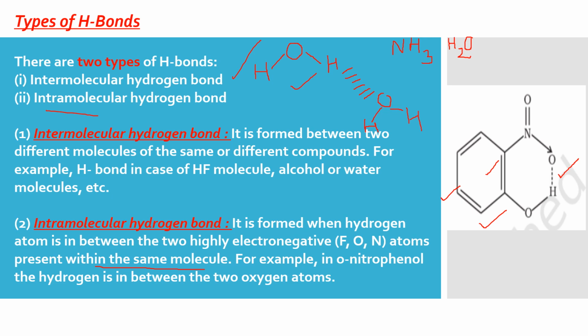Intra is possible only if there are these attachments on the adjacent carbon, so that when they join, they make another ring kind of thing, which gives it stability. So this attraction, because they are coming closer, is called intramolecular H bonding. This compound is a derivative of benzene, nitrophenol. You will study about these compounds later. This is for ortho. Ortho means when the attachment is on the adjacent carbon of benzene. So this is intramolecular, and the other examples which I discussed before this were intermolecular.